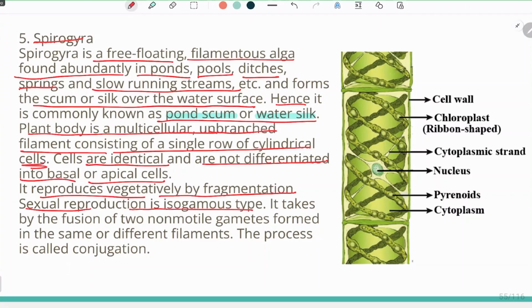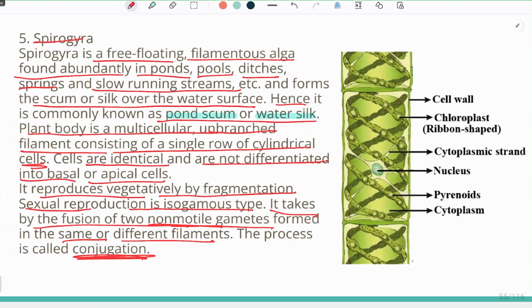Sexual reproduction is of isogamous type. It takes place by the fusion of two non-motile gametes formed by the same or different filaments, and the process is termed conjugation. So the term conjugation is used for the reproduction of Spirogyra. Conjugation is the type of sexual reproduction which takes place by the fusion of two non-motile gametes which are formed by the same or different filaments.